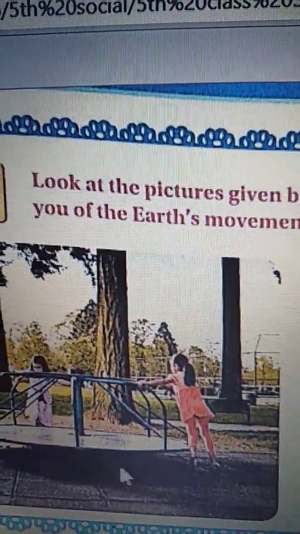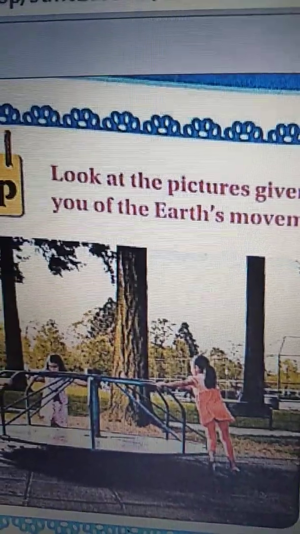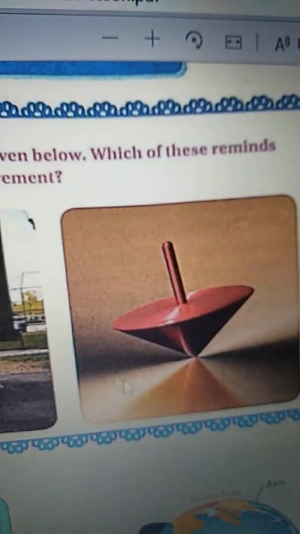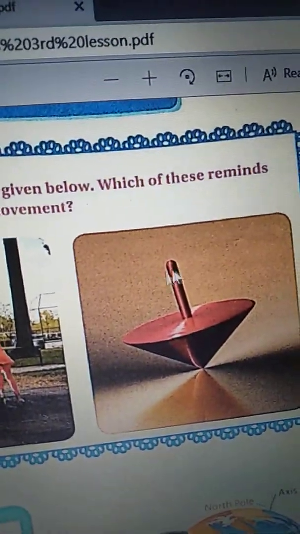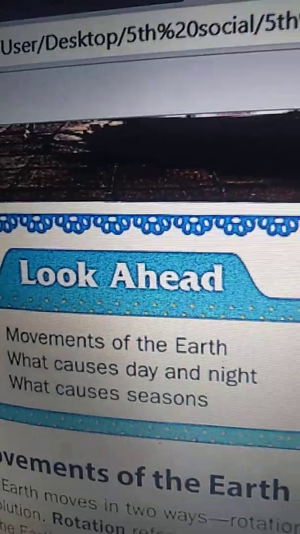Yes, yesterday I asked you to do the exercise, right? If you see this picture, which of the Earth's movements do you remember? And if you see this one, which of the Earth's movements do you remember? I asked you to answer, and I'm waiting for your answer, children.